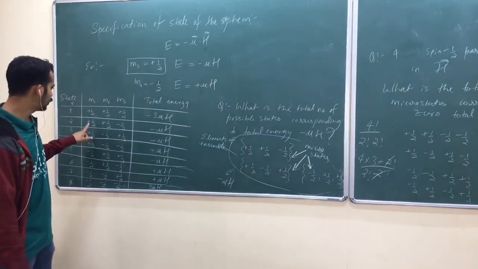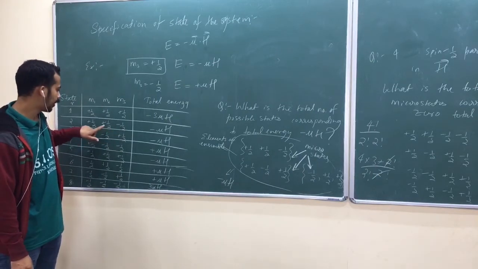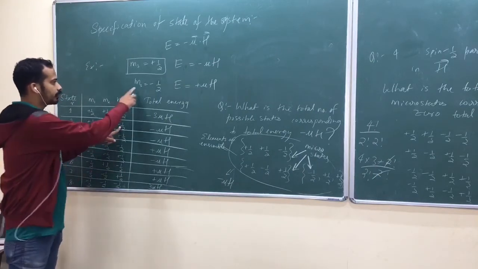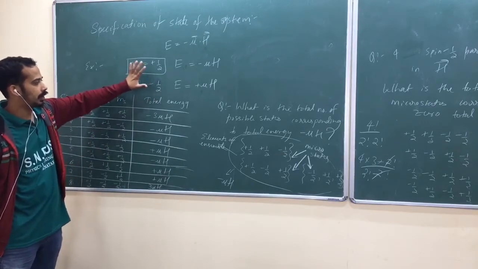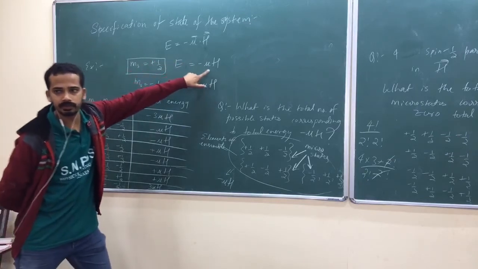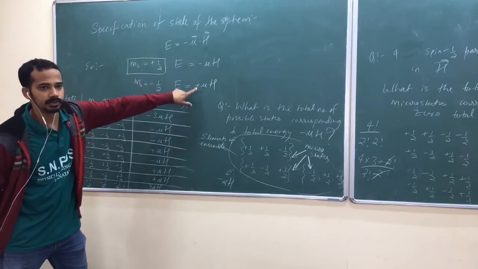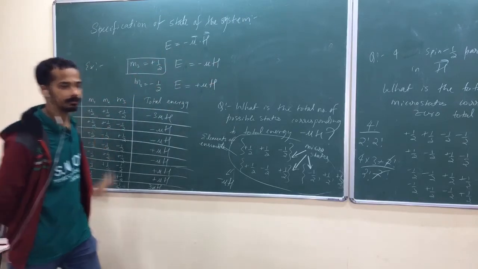So you have one is spin up, other is spin down, isn't it? So minus mu H corresponds to this one, plus mu H to the other. Is that okay? Here I was talking about only one particle. If that particle is spin up, energy is this one. If particle is spin down, energy is this one. For one particle, this one. Okay, I have 3 particles here, 3 spin half atoms here.